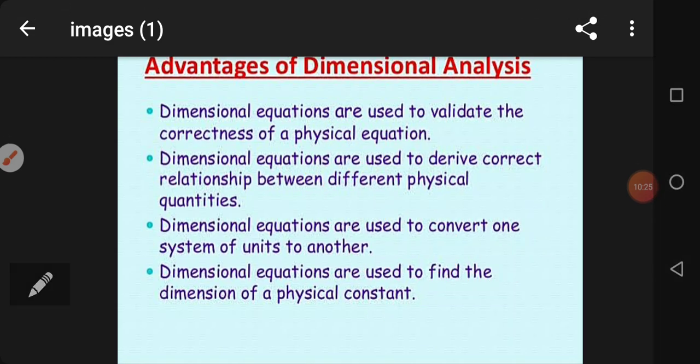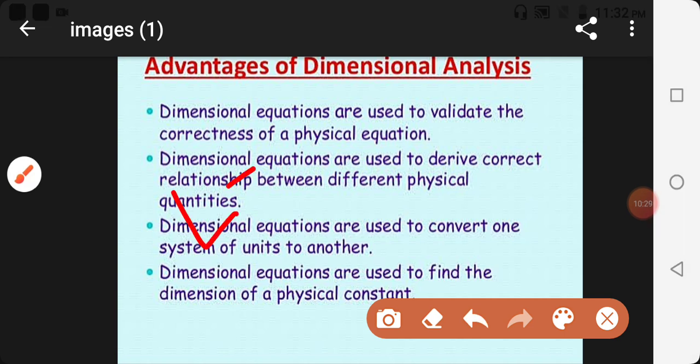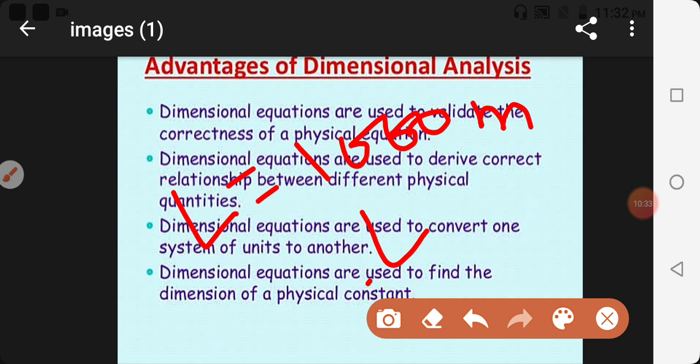You can convert length equal to 1000 meter to CGS unit centimeter by using dimensional equation. So we have a number of methods to convert units or convert one system to another system, but with the help of dimensional equation we can also do that.